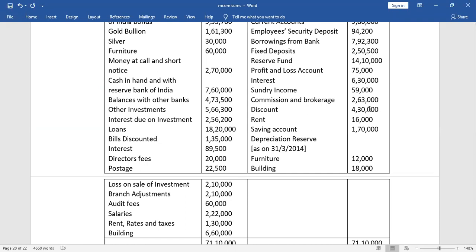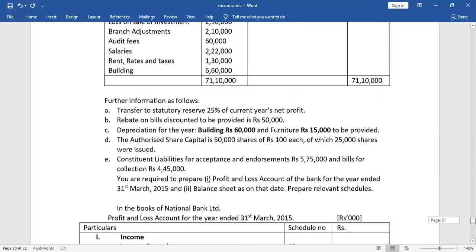And the rules of final account are very clear. Nothing of next year should be there, nothing of last year should be there. All the income and expenses should belong to the current year. This is the basics of final account.